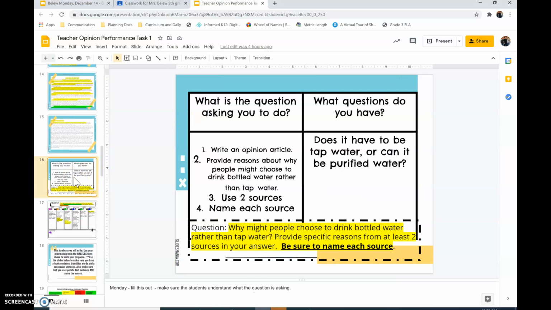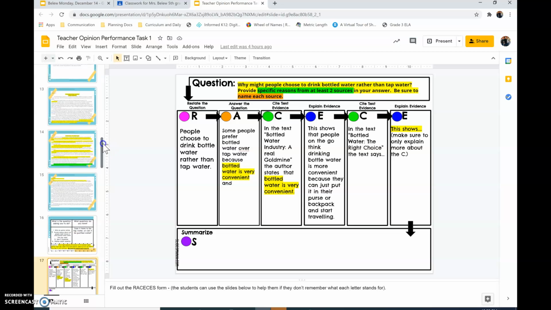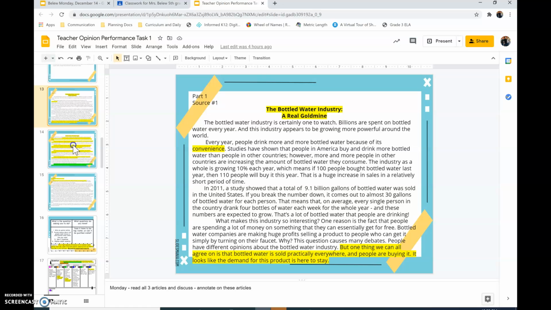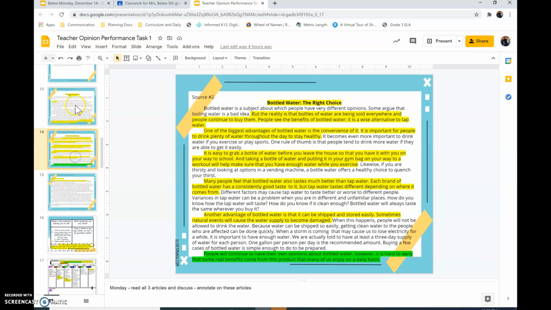to slide 16, and let's remind ourselves what we're writing about. The question is, why might people choose to drink bottled water rather than tap water? Provide specific reasons from at least 2 sources in your answer. Be sure to name each source. So we started doing that. We are going back up to slide 13, 14, and 15. And remember, we already highlighted our evidence in the text.